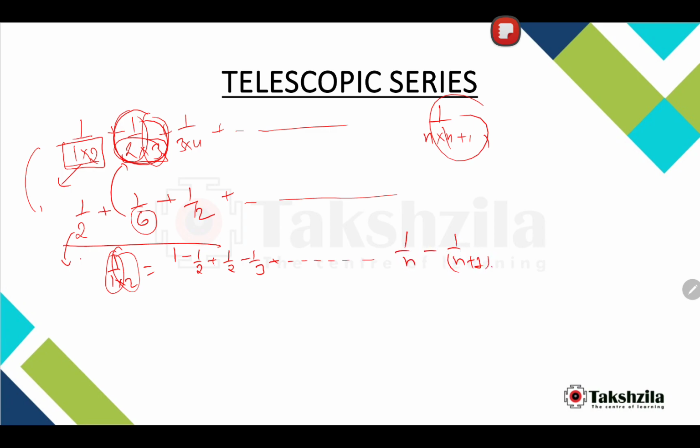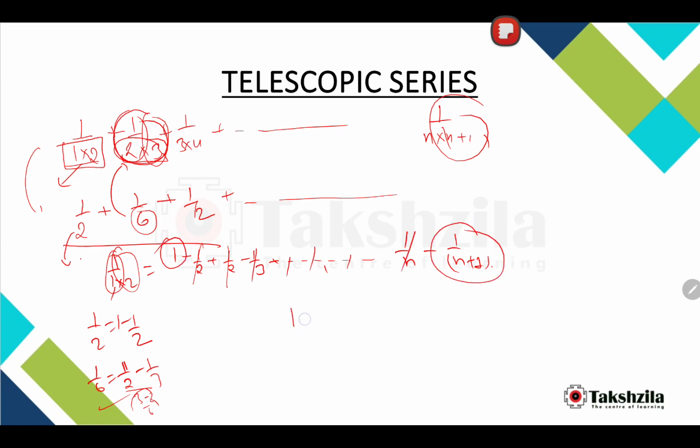Now don't just blindly mug this up, understand it as well. 1 by 2 can be written as 1 minus 1 by 2. Similarly 1 by 6 can be written as 1 by 2 minus 1 by 3, isn't it? 2 into 3 is 6, so 3 minus 2 by 6. Now you will notice that all these terms get cancelled and only the first term and the last term remain. So the answer is 1 minus 1 by n plus 1. A good one, and this has appeared in CAT and may appear in future as well.